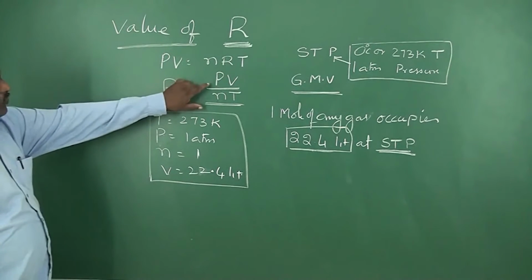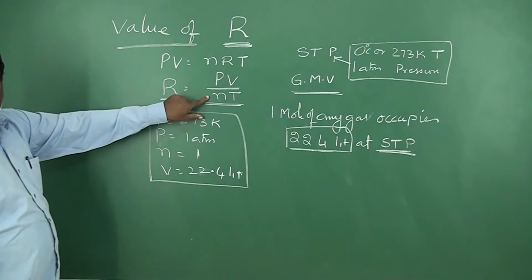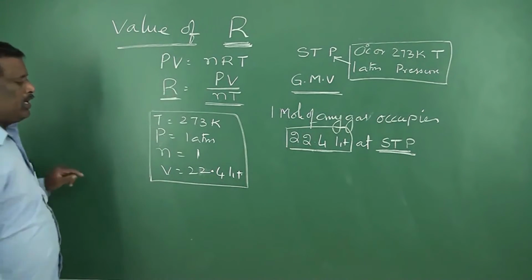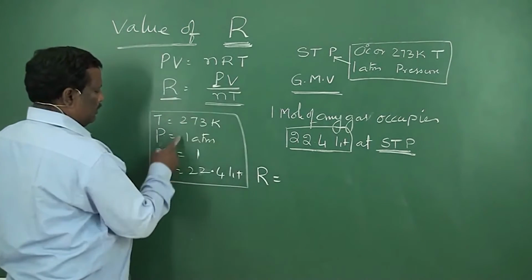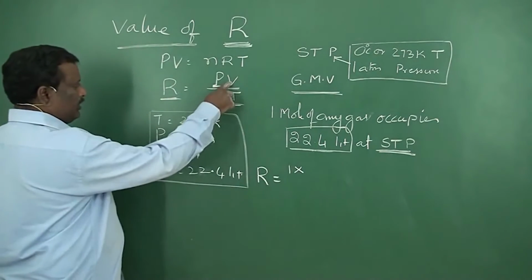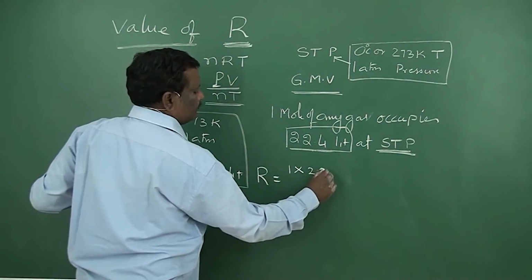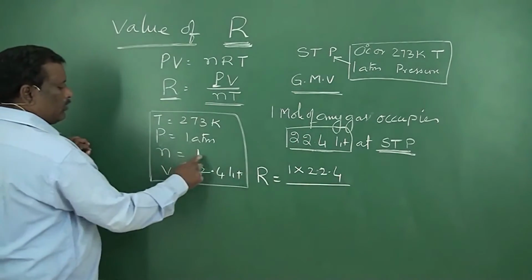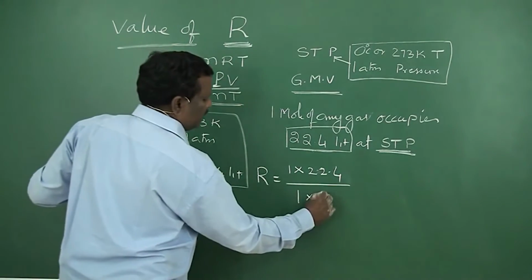We know that capital R is equal to PV by nT. If you substitute all these values in this expression, then R is equal to P, which is 1 atmosphere, into V, which is 22.4, by n is equal to 1 into capital T is equal to 273.